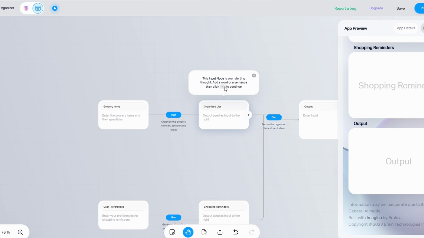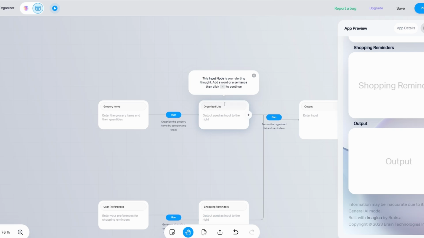For example, let's say your goal is to create an app that helps small business owners streamline their daily tasks. You could begin by defining the inputs users will provide, like task lists, meeting schedules, deadlines, and the outputs your app will deliver, like prioritized to-do lists, reminders, productivity analytics.